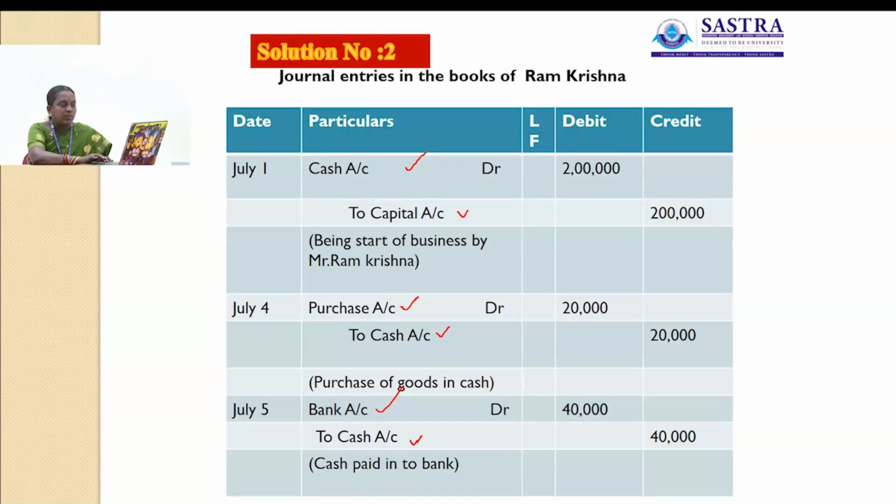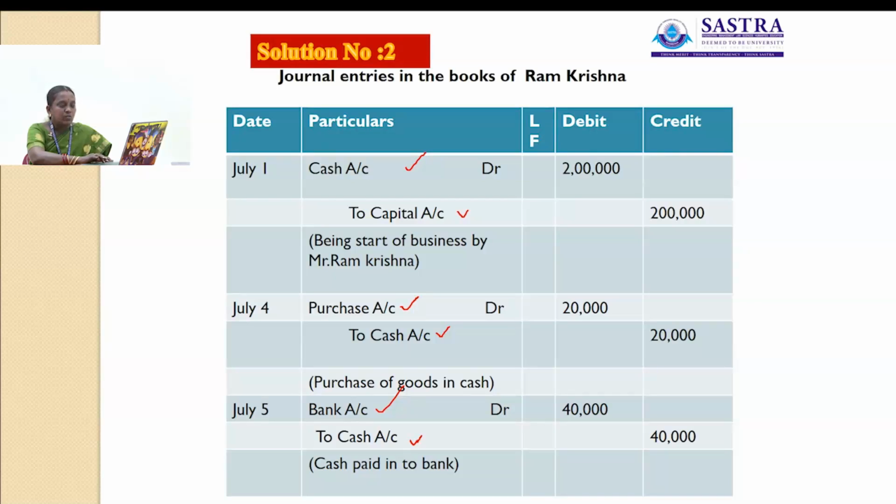Cash is a real account. Bank is a personal account. Here cash he deposited in bank. So who is the receiver here? Bank is the receiver. So the bank account will be debited. Here cash goes out of the business, so that account will be credited.